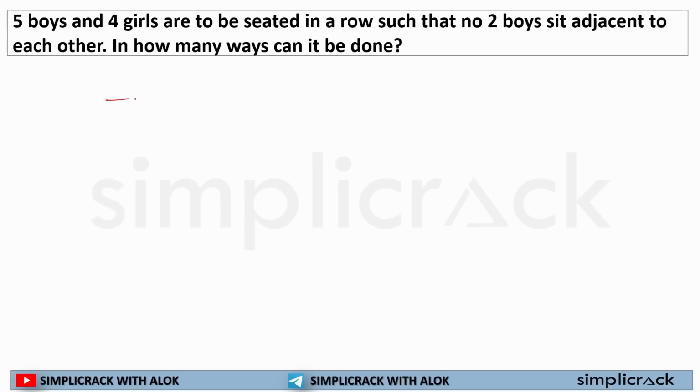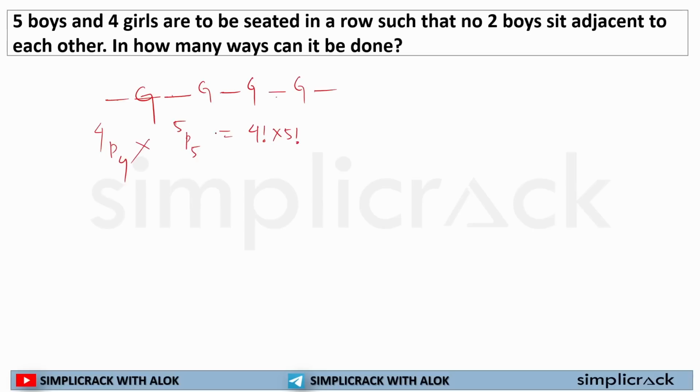I can put one boy, then a girl, then a boy, then a girl, then a boy, then a girl, then a boy, then a girl, then a boy. So I have 4 positions for 4 girls, and 5 positions for 5 boys. So this will be 4 factorial into 5 factorial.